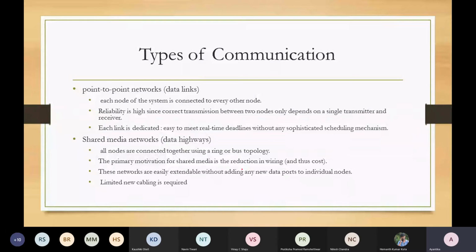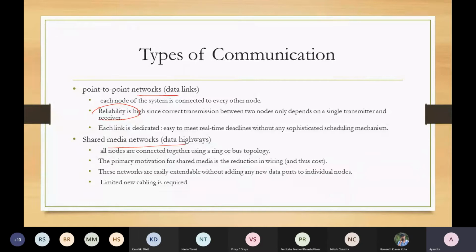So of course, when we are talking about embedded communication, both types of communication will be required: point-to-point and shared medium. In point-to-point, since a dedicated link is there, reliability is high, but that is costly. When each link is dedicated, maintaining the link is not very cost effective when we are going for a huge, complicated network.